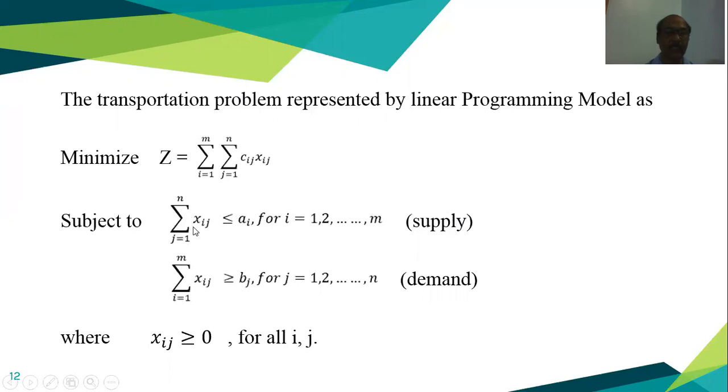Subject to the condition that summation of Xij, j equals 1 to n, is less than or equal to Ai. That is the supply constraint. And summation over i equals 1 to m of Xij is greater than or equal to Bj for j equals 1, 2, to n. It is the demand constraint. Since Xij is a real quantity, it may be greater than or equal to 0. That's why we write Xij greater than or equal to 0. So considering all of this, we say the transportation problem is a linear programming problem, a linear programming model.